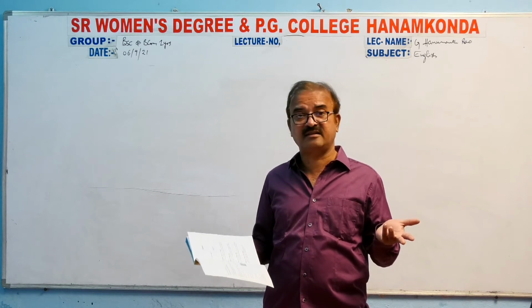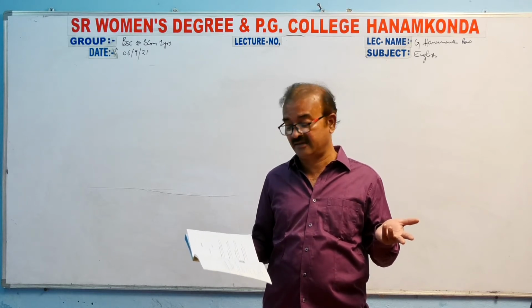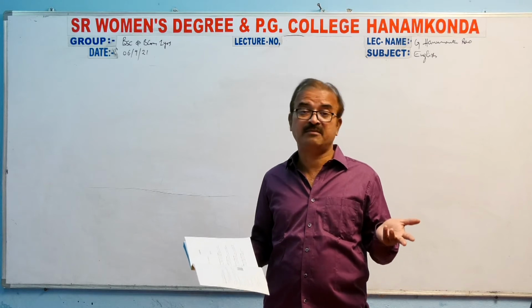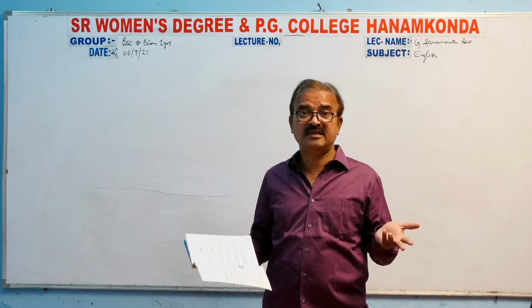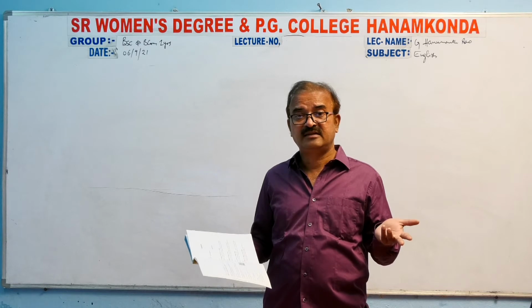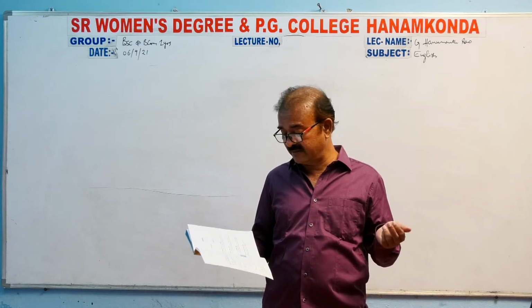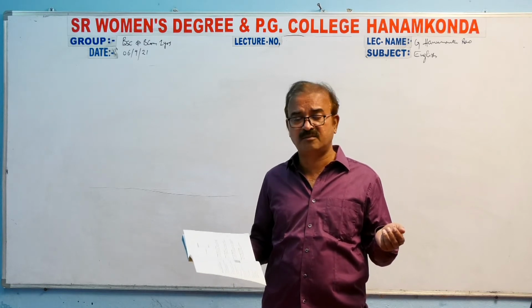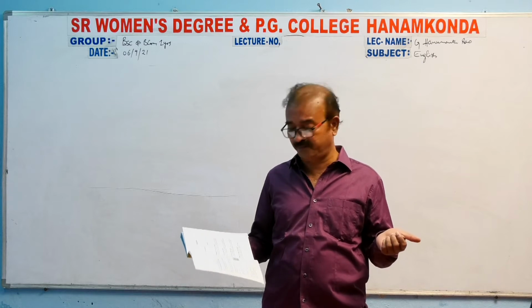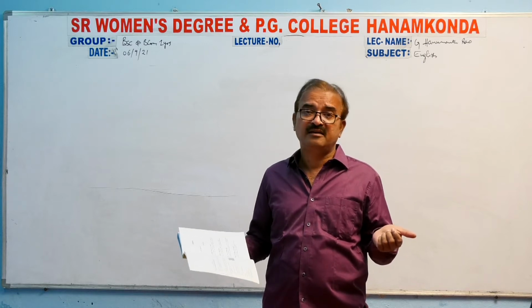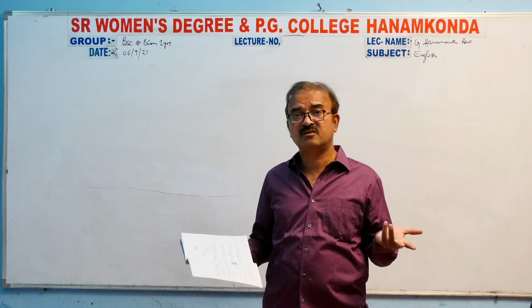And Unit 3 is A Poison Tree by William Blake. That is a poem, right? And Unit 4 is The Rising of the Moon by Lady Gregory, an Irish writer. And what she gave in this one is 1 act.